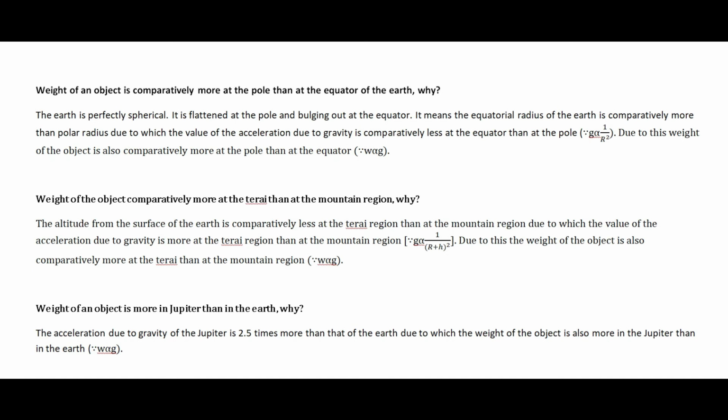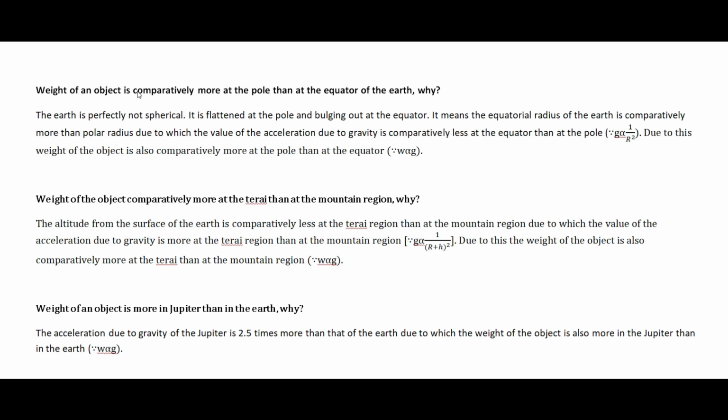The earth is not perfectly spherical. It is flattened at the pole and bulging out at the equator. It means the equatorial radius of the earth is comparatively more than the polar radius, due to which the value of the acceleration due to gravity is comparatively less at the equator than at the pole, since g ∝ 1/r². And due to this the weight of the object is comparatively more at the pole than at the equator, since w ∝ g. So this is the fact that you have to understand.